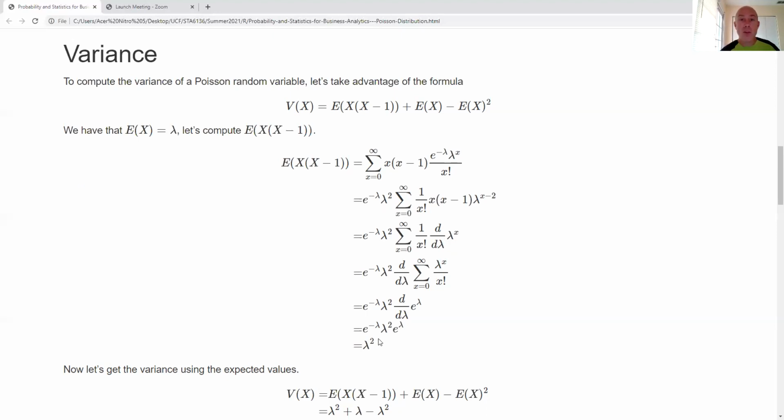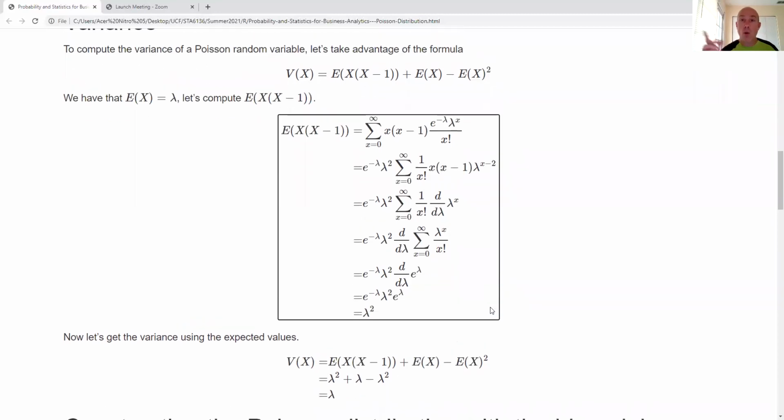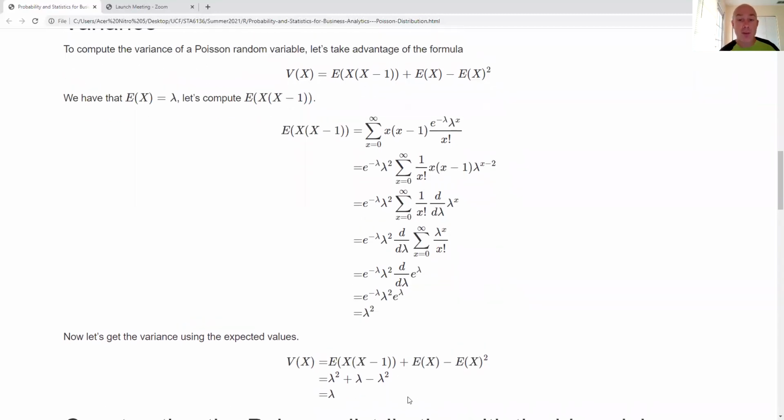All right, so now I know what this expected value is. I know what this is because that was the expected value we computed. And then I take that same value and square it. And boom, we have our variance down here. Just plug and chug. I see I have a lambda squared minus lambda squared. Those cancel. And boom, we get our result. Very, very nice.